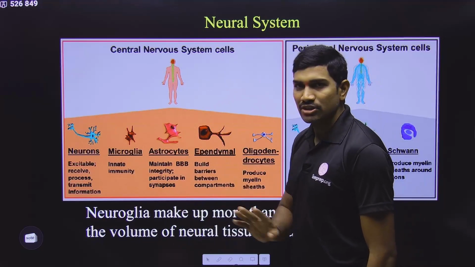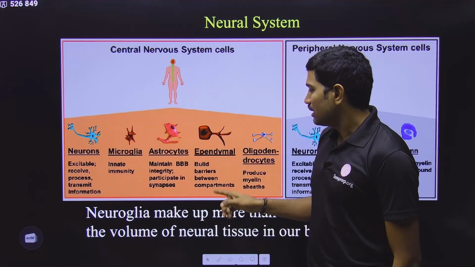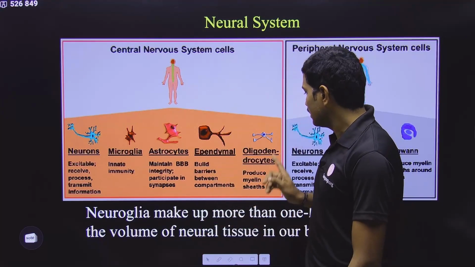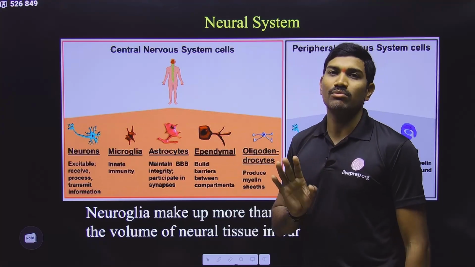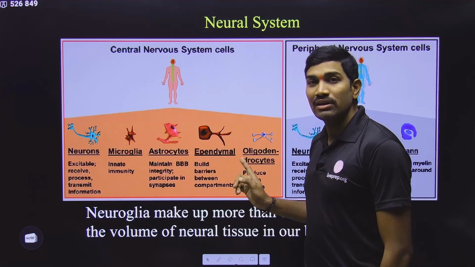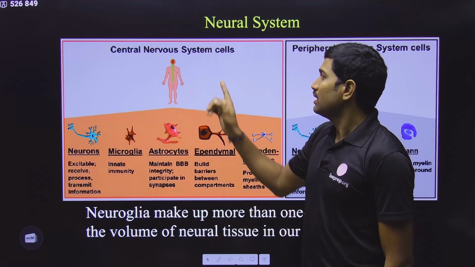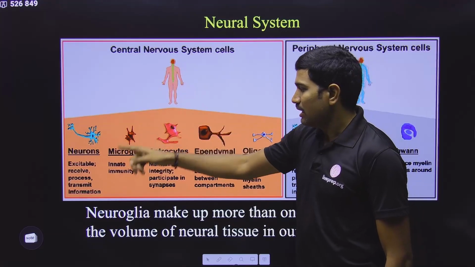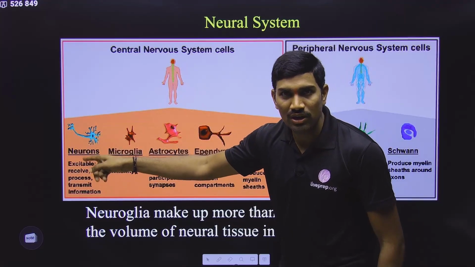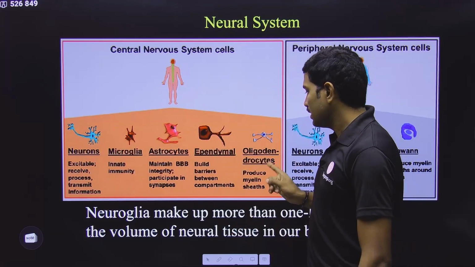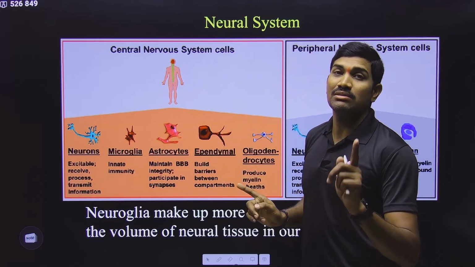Leave it. Astrocytes are also not much important. Ependymal cells are also not much important. But oligodendrocytes are very important, because we are talking about the myelin sheath formation in the central nervous system around the axons of neurons. Who will form the myelin sheath? It is the oligodendrocytes. Please remember this.